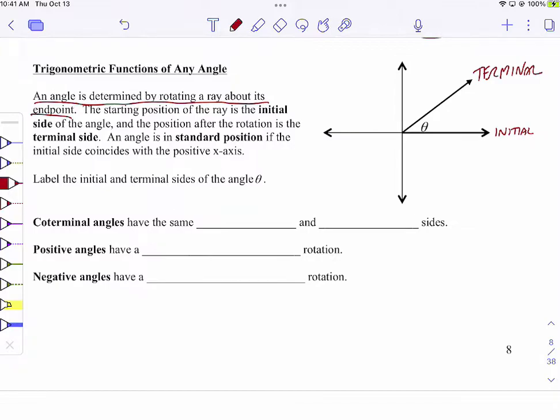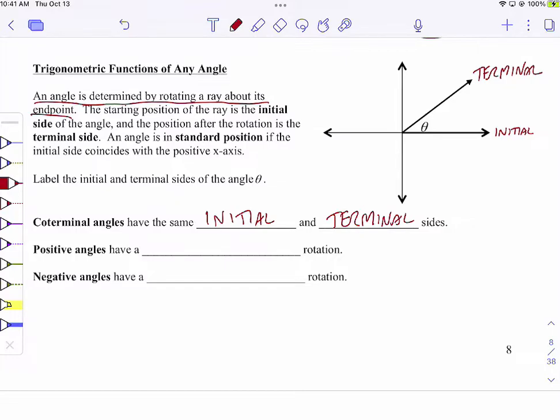Okay, so it says label the initial terminal sides of the angle. I just did that. Coterminal angles, you'll hear this word, coterminal angles, have the same initial and terminal sides. They start at the same place and they end at the same place, but they might rotate differently.